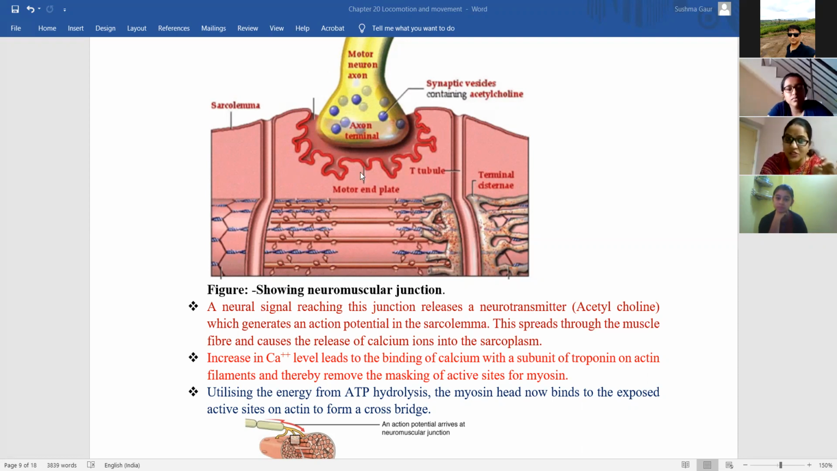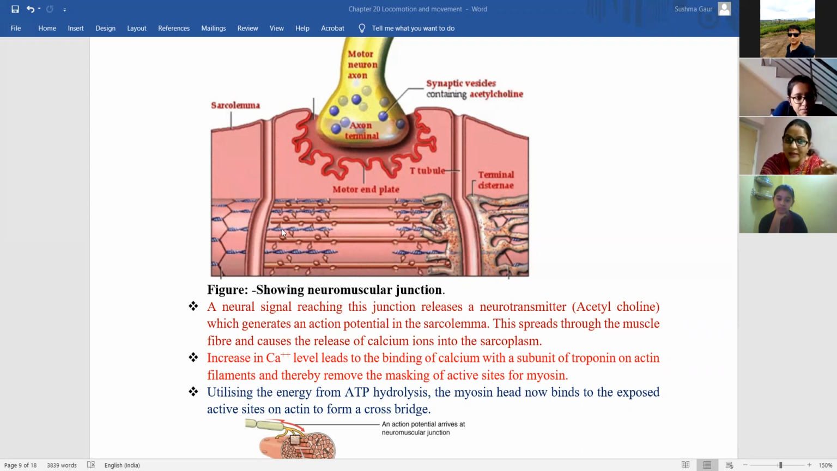Because of the excited action potential, the sarcoplasmic reticulum of the muscle fiber will release calcium into the T tubule. So the concentration of calcium is increased inside the muscle fiber. Now the increased calcium level leads to the binding of calcium.